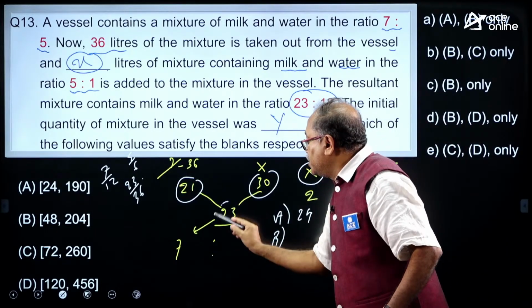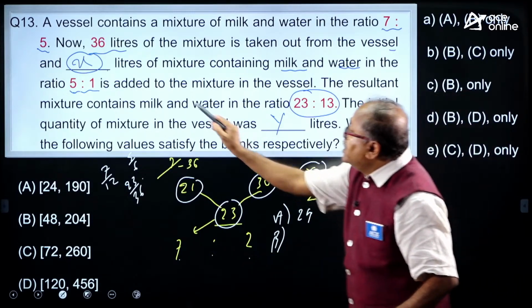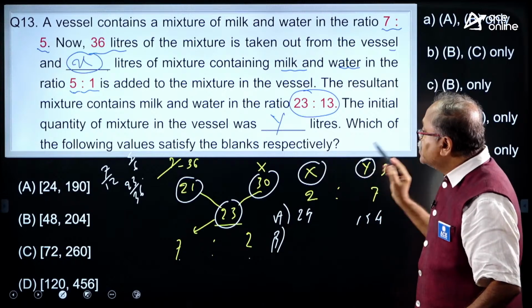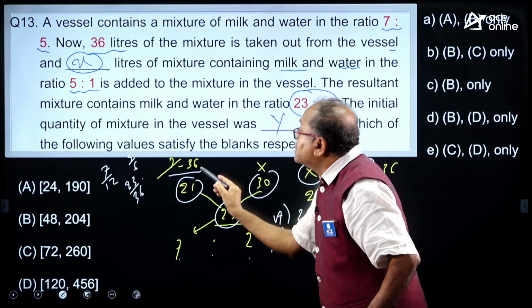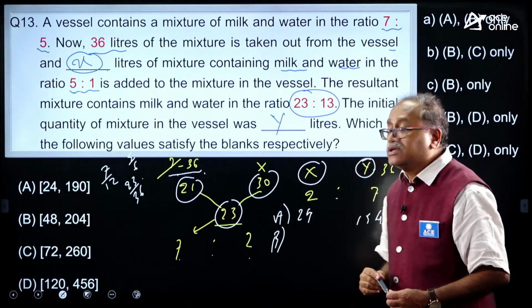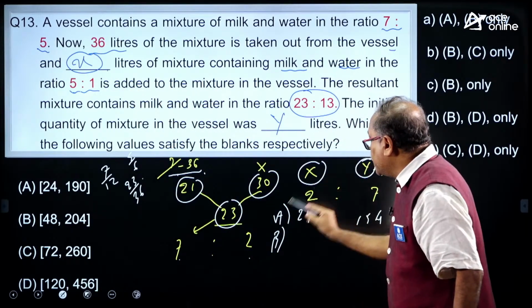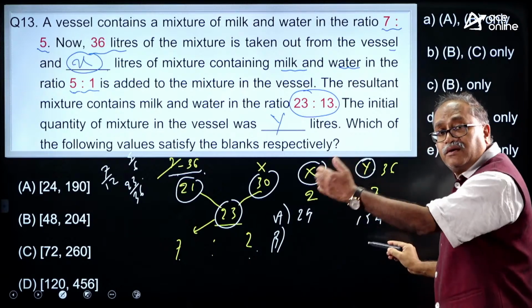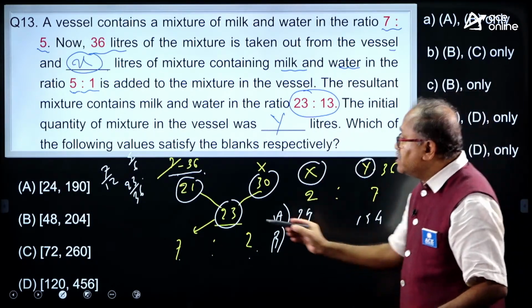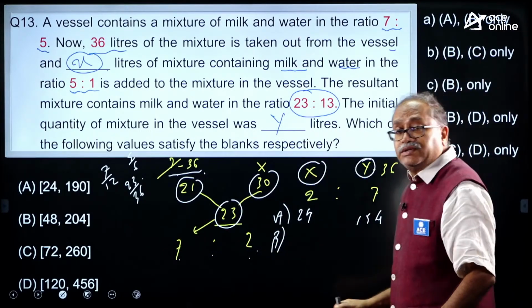So, this 23 comes here, that is 7:2. Now, here I need the value of x and y. This value is after taking 36 liters, that is y minus 36, but I need the first x value. So, take this x 2 on the right hand side and 7 on the left hand side, and you have to check with the options because these are all combinations.